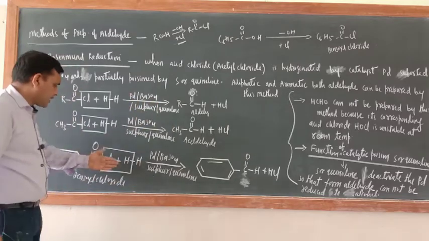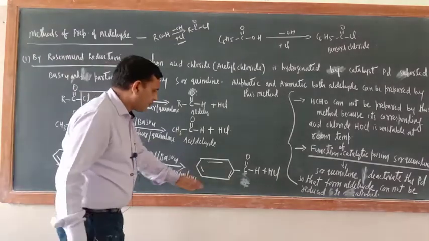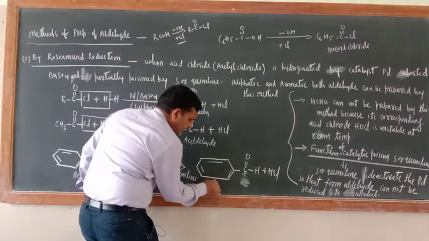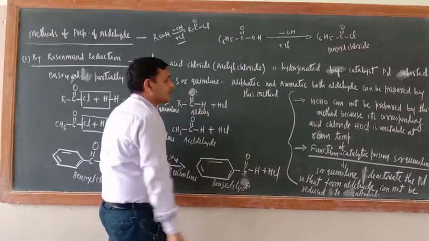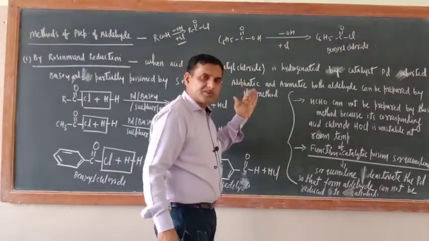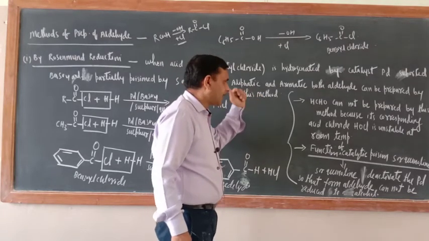So here HCl will be removed, and now this H will be bonded here. What is this one? This is benzaldehyde. So this method is suitable for the preparation of both aliphatic and aromatic aldehydes.